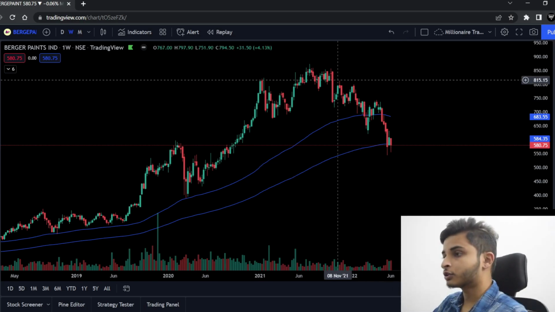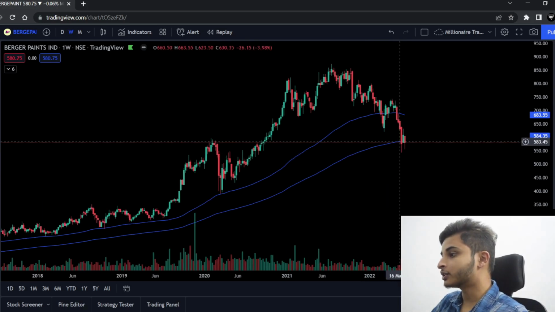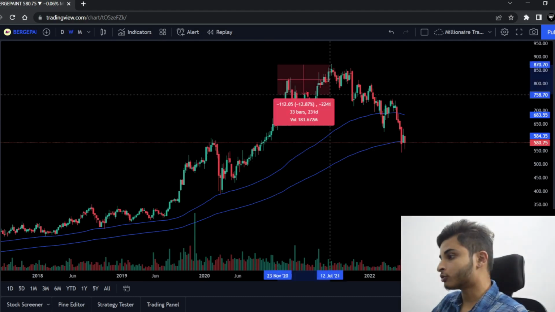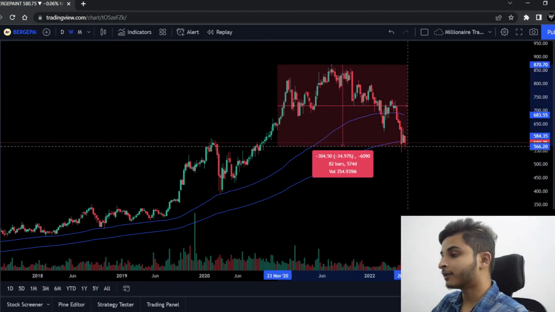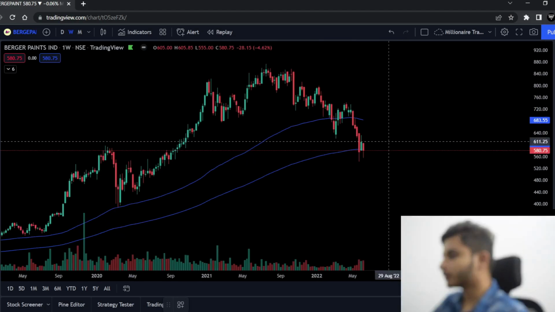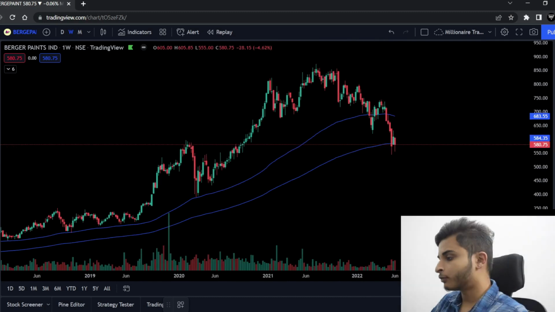For example, the first stock that looks interesting is Berger Paints. You can see Berger Paints is on its long term support, the 200 moving average, and as of now the stock is almost down by 35% from its peak. Okay, and now the stock has come to pre-covid levels. So if you are entering at this point, you can see it looks pretty strong, right? So you can enter here. You can hold it for a decent period of time.